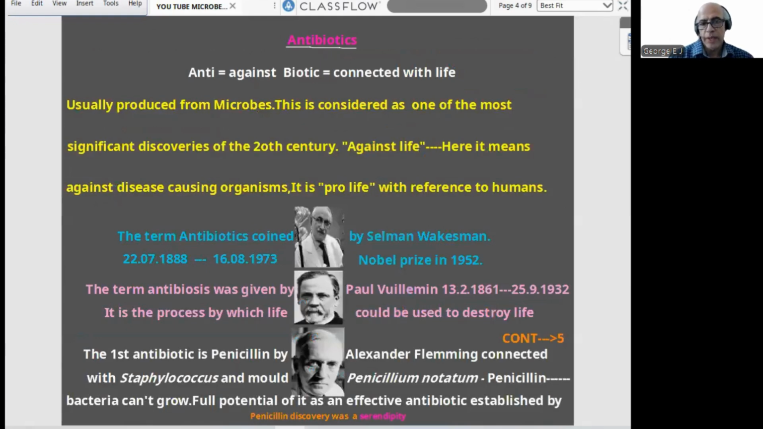Now comes another famous term from this chapter, antibiotics. As usual, what is the meaning of the term antibiotics? Anti normally means against, biotic means connected with life. So antibiotics are normally produced from microbes.